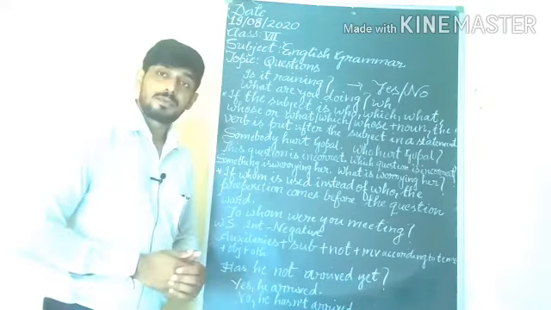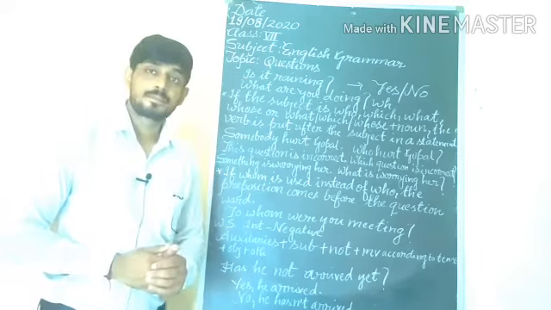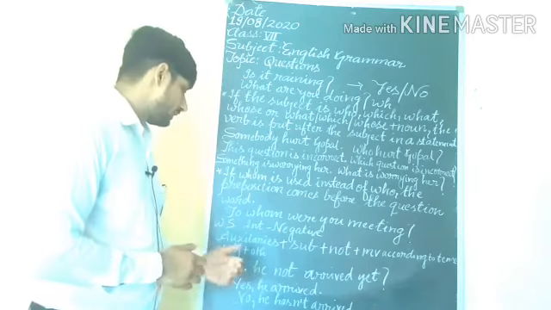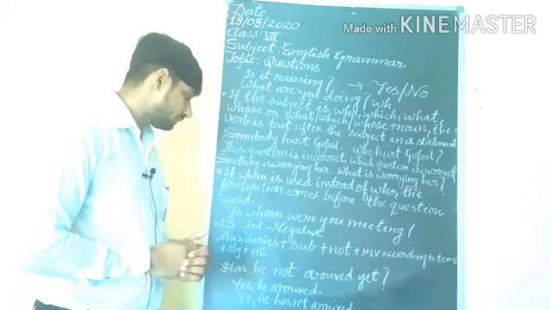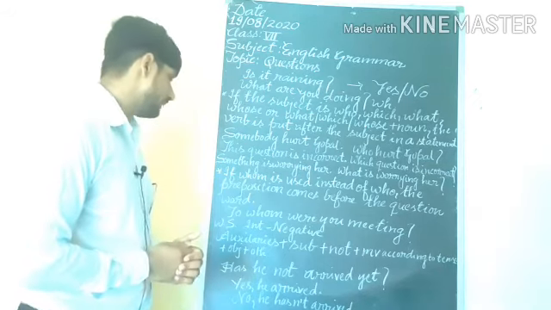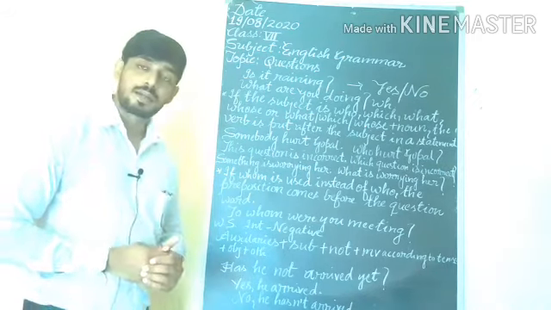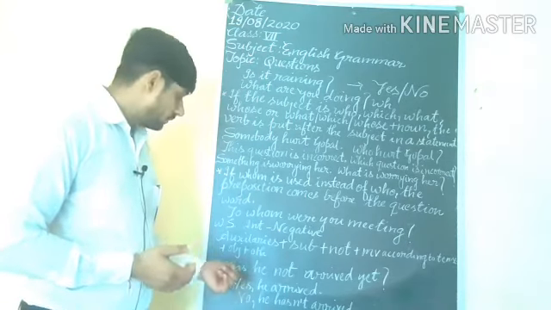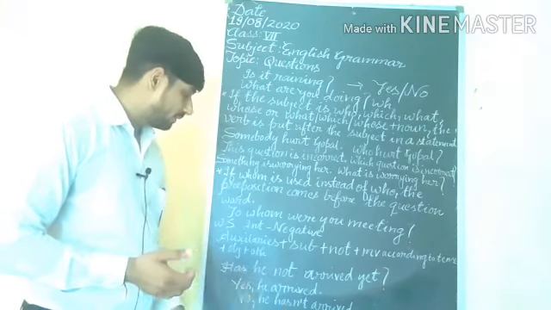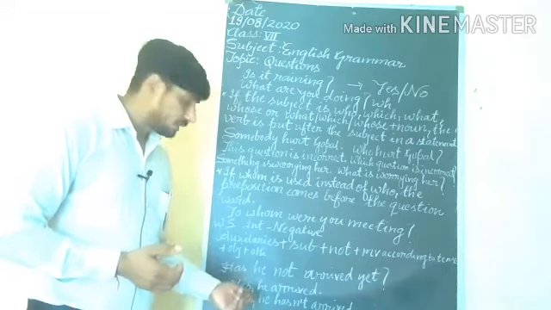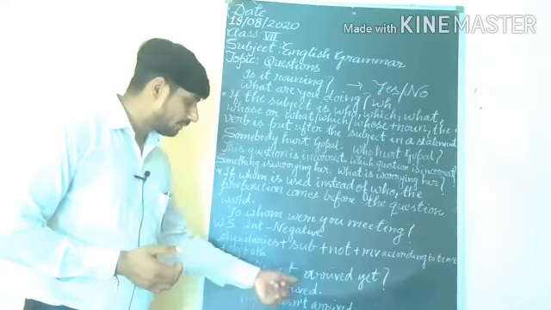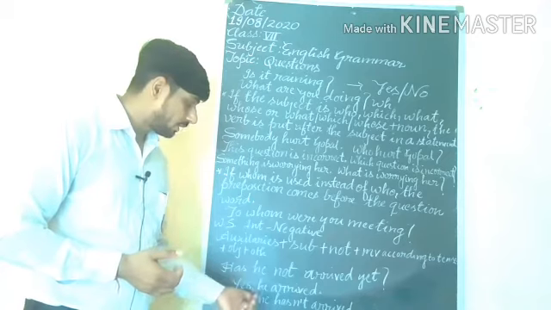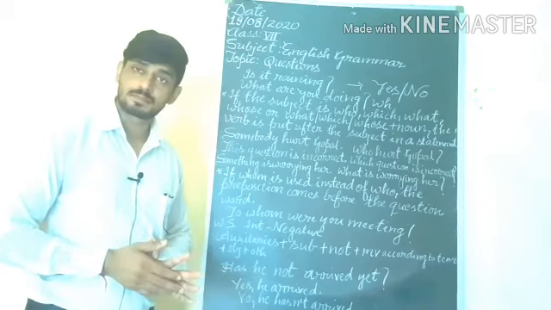And how will we reply to yes-no questions? How can we reply to interrogative negative questions in yes or no? Suppose: has he not arrived yet? We can answer in the yes form: yes, he arrived. Or no, he has not arrived. Understand?